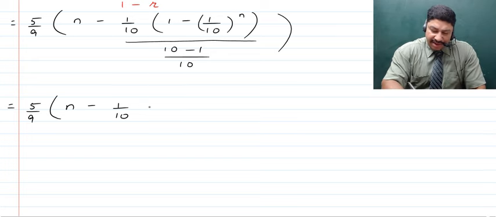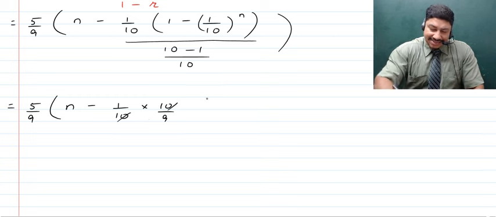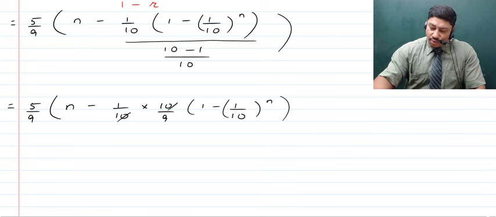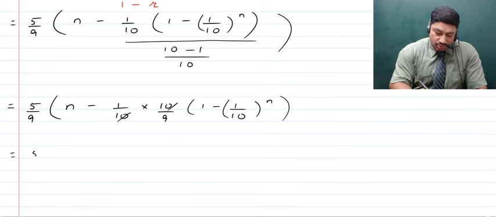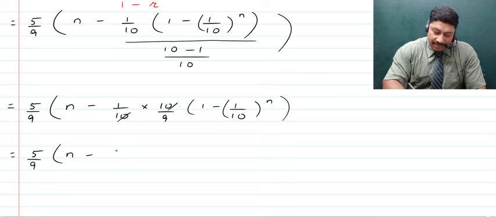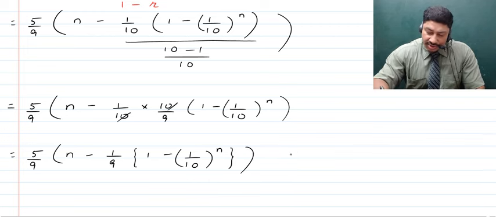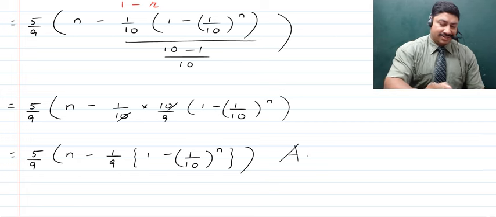So as such, here you have 1 upon 10 into 10 upon 9, which is going to come here, where 10 and 10 will cancel each other, and inside here you have 1 minus 1 upon 10 raised to the power n, right? And that is what it is. Now children, after this we can get to our final answer, that is 5 upon 9 times of n minus 1 upon 9 is all that remains inside, and further here inside we have 1 minus 1 upon 10, which is raised to the power n. Then we close the brace bracket and we also close the simple bracket, and finally this becomes the answer.